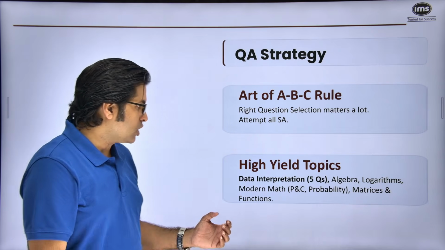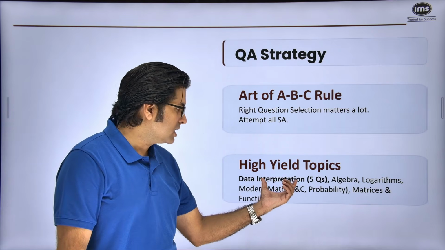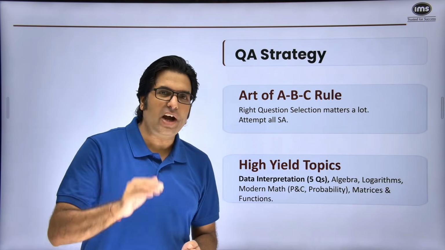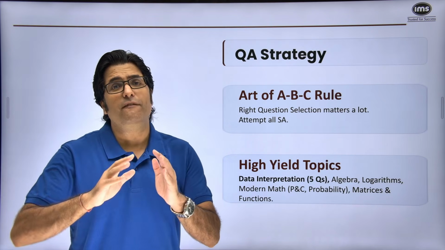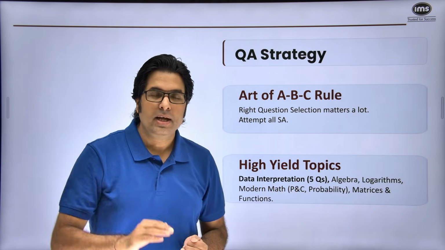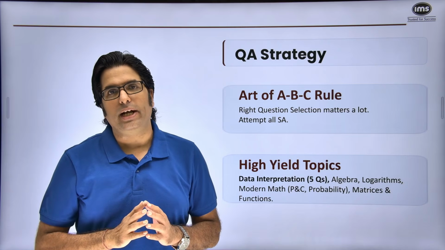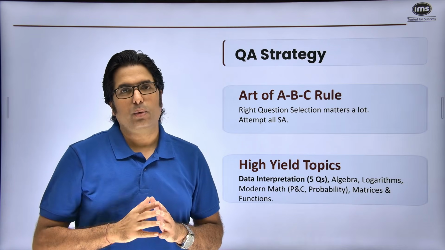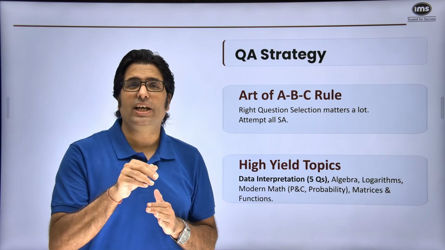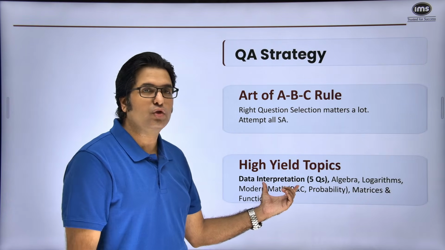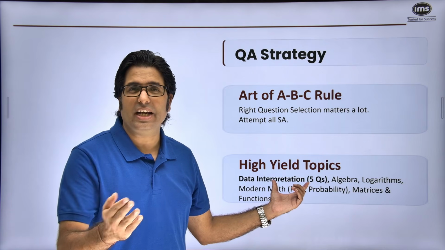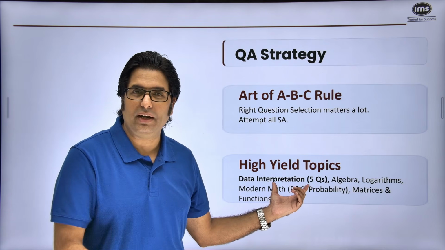So understand, if you look at the previous year's papers, there are at least 5, in some cases slightly more than 5, questions of data interpretation which have been definitely doable. So now this could be your one focus area at the start itself, that let me build the foundation for data interpretation, practice certain questions, maybe take up a practice section test, and then come back to PYQs and check my ability. Am I able to solve these 5 questions? Now imagine these 5 questions would fetch you 20 marks, which is just 8 short of the cutoff that is required typically for last year's paper.